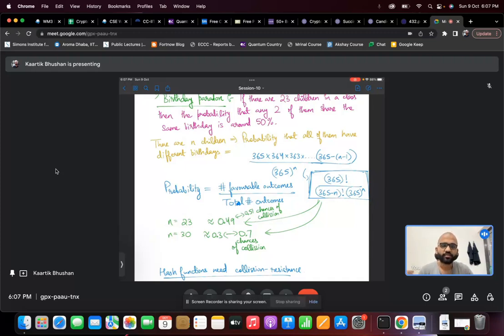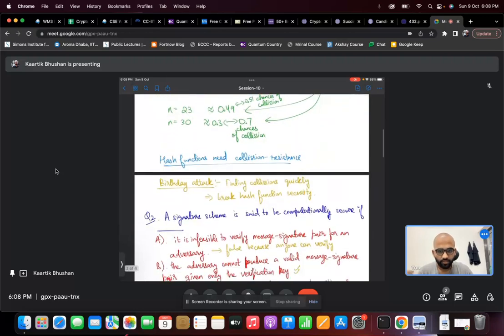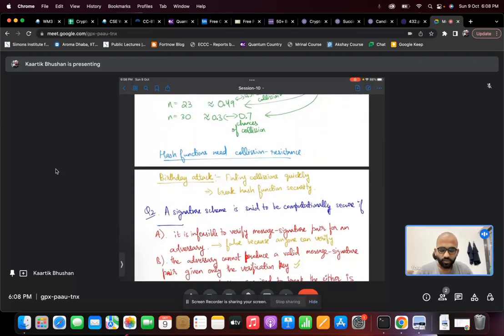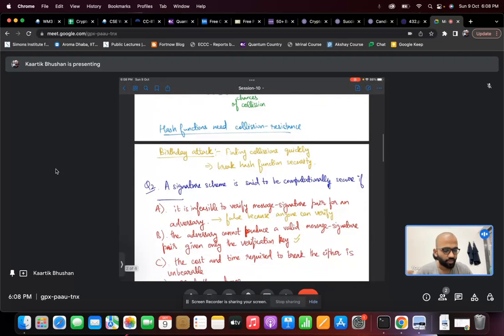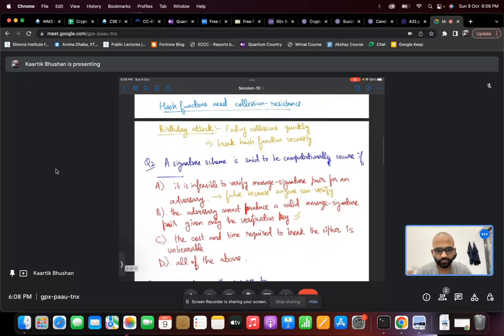So the birthday attack is relevant for hash functions. It basically says that if we have a good number of hash samples, we don't need too many hash samples. That's according to the birthday paradox. Even then, there is a high chance of collision, right? So that's the birthday attack. So one could find collisions quickly and break hash function security.